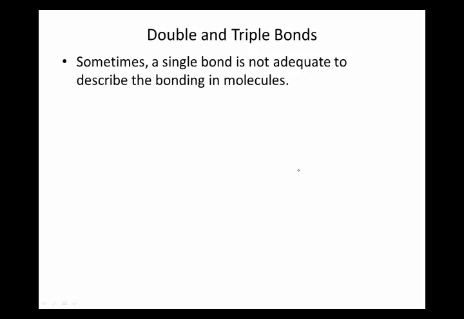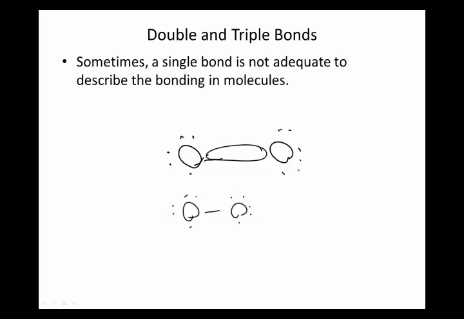Let's take oxygen reacting with oxygen, for example. Again, each oxygen has 6 valence electrons. And so they go, okay, well, let's share. And so now if we count up how many valence electrons each oxygen has, 2, 4, 6, 7. They don't have enough. But what they can do is share these two with each other and go, okay, let's just share 4 electrons between each other. And that is what we call a double bond.